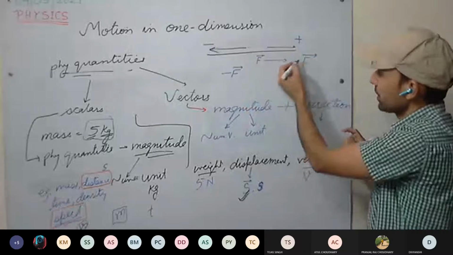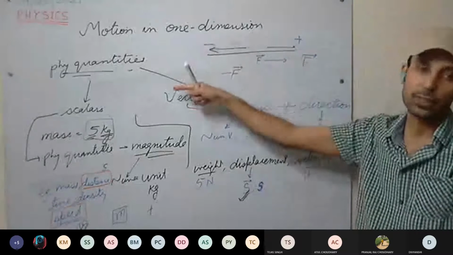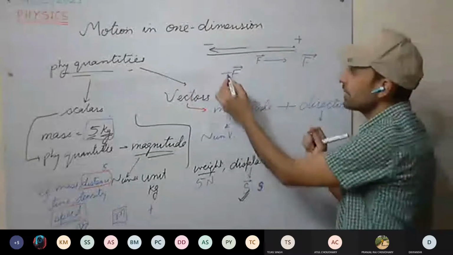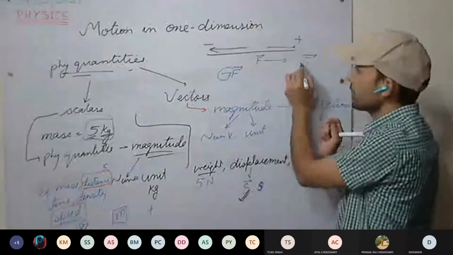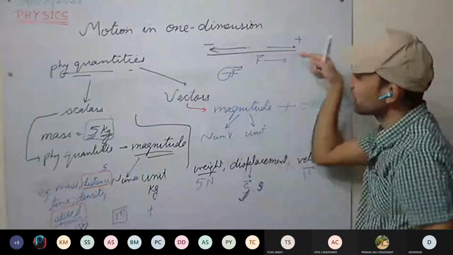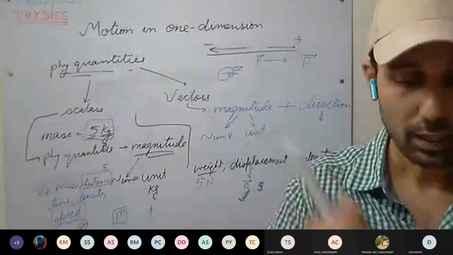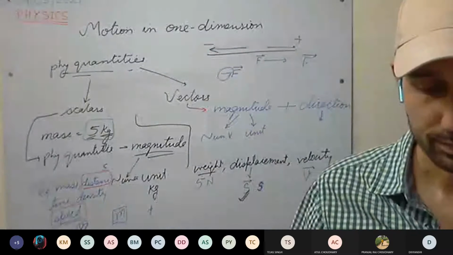F means the force is in this direction. Minus F means the force is in the opposite direction. Minus represents direction, and plus represents direction. So minus F means the force is applied in this direction, and they are applied in opposite directions.